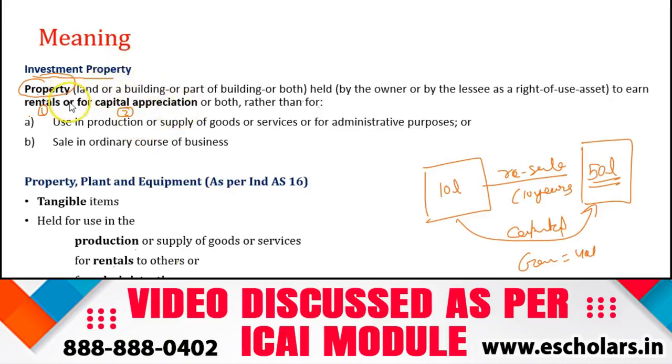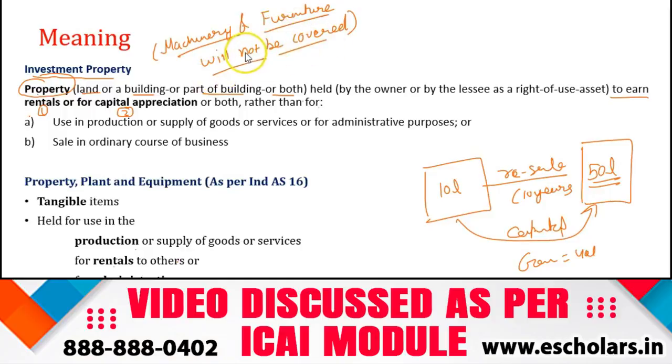So if any property is held to earn rental and capital appreciation, it will be classified as investment property. But here only the land, the building or part of a building or both will be covered, meaning thereby that machinery, furniture will not be covered. So you can write this: machinery, furniture or bearer plants will not be covered.